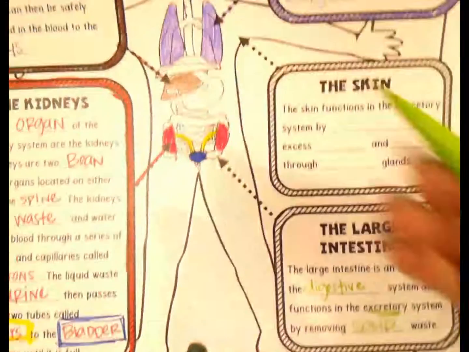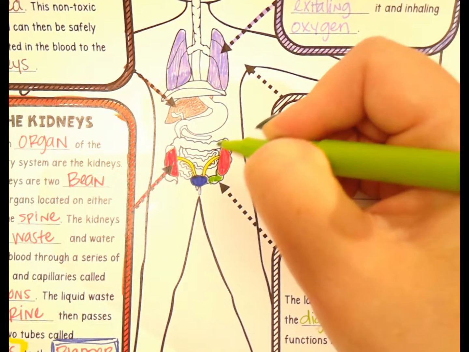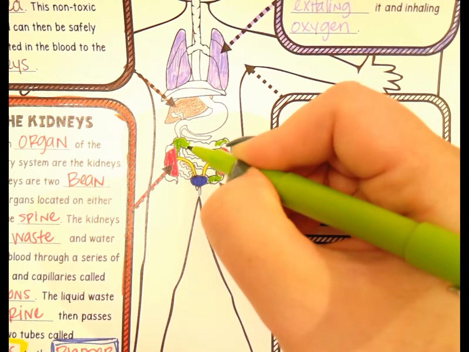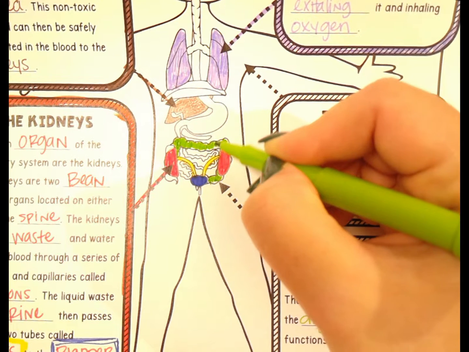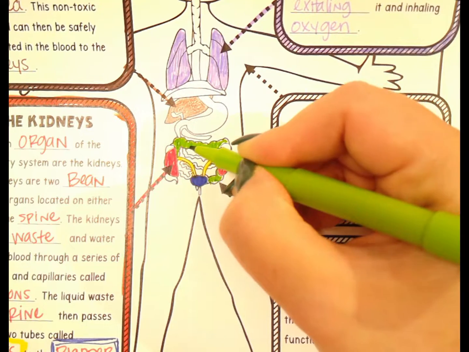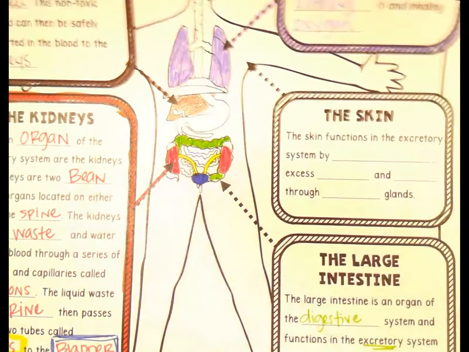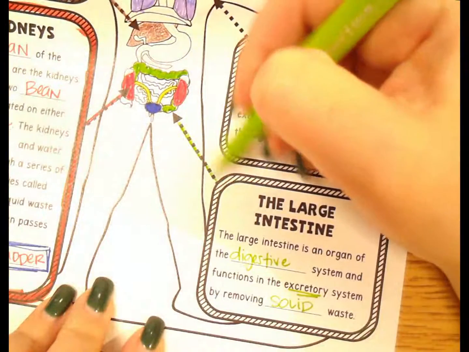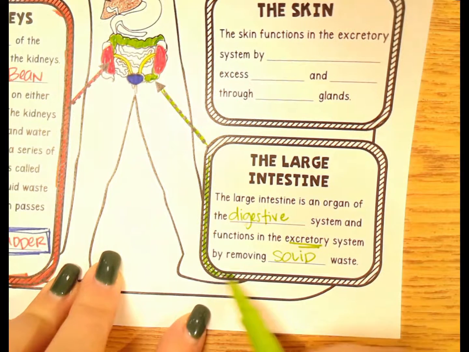And so that large intestine, all of this area here that goes up and over and around, we can kind of shade in as green. Because the large intestine, remember, all that goes into the large intestine is waste, because the small intestine is what pulls out nutrients that we need. The large intestine just pulls out water, and its job is to get that solid waste out of our body because we don't need it anymore, right? So you can shade in your box green for your large intestine.